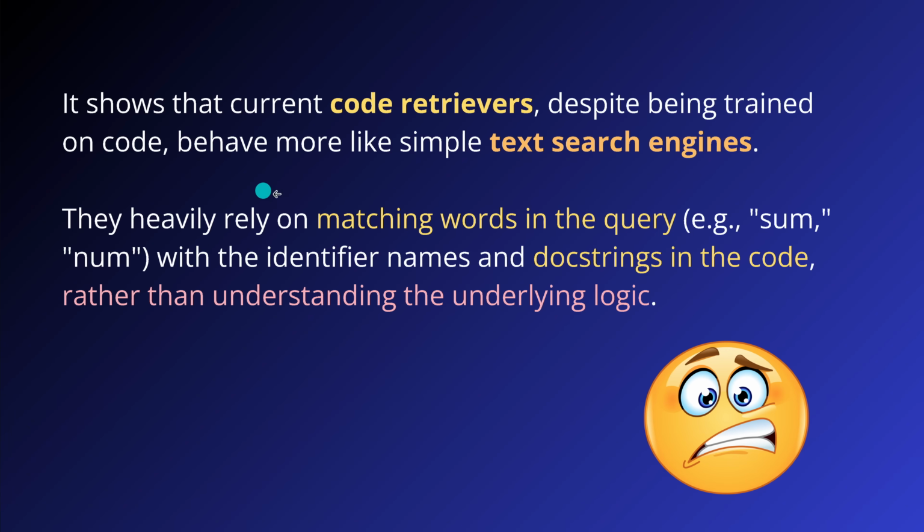So they heavily rely on matching the words in my human query with the identifier names and the docstrings in the code itself, rather than really understanding the underlying logic of the code. So code AI fails on understanding the logic of code.